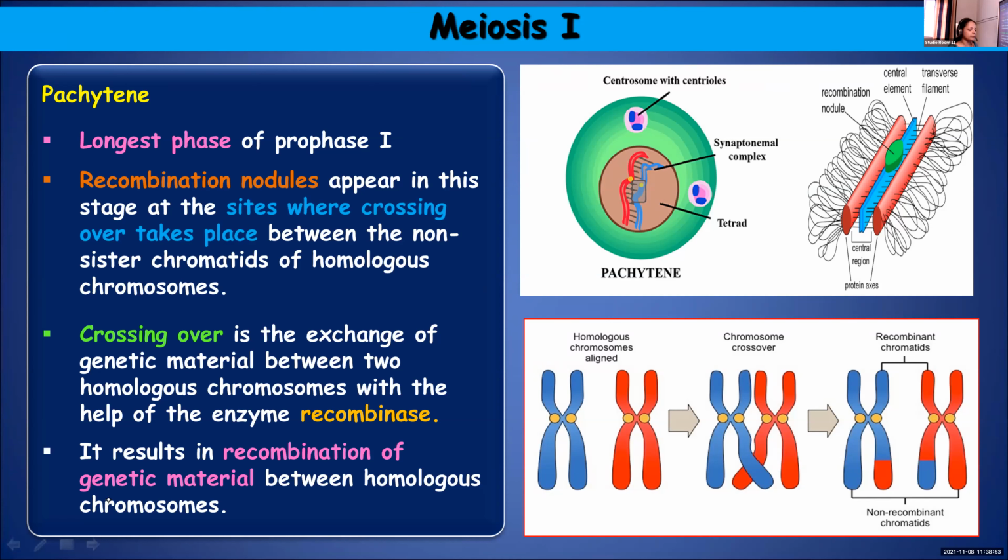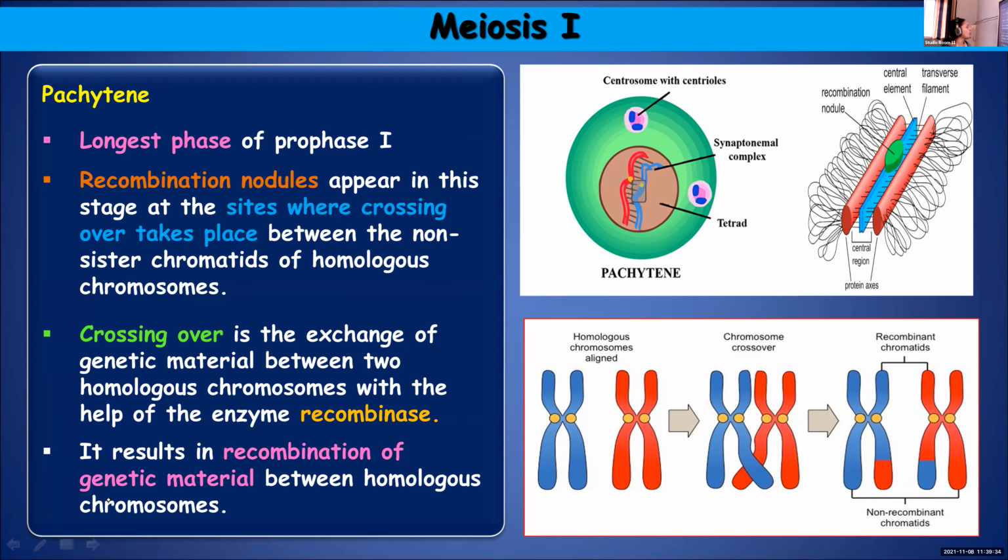So I'm repeating again, children. We learned three stages. In the first stage, the condensation of the chromatin material to form distinct and compact chromosomes. In the second stage, zygotene, the points to remember are synapsis, synaptonemal complex, bivalent or tetrad. And in pachytene, crossing over, recombination nodules, recombinase. If you can remember these three terms, then you will be able to explain: recombination nodules, crossing over, and recombinase enzyme.